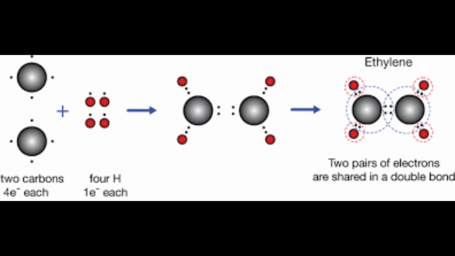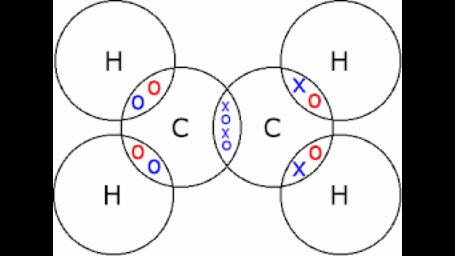Next you can see the triple bond. A triple bond consists of 3 pairs of shared electrons. A triple bond is formed by sharing of 3 pairs of electrons between 2 atoms, each atom contributing 3 electrons for sharing. Formation of the nitrogen molecule: each nitrogen has 5 electrons in its outermost orbit. So these 3 pairs of electrons form a triple bond. That means 3 single bonds form a triple bond.